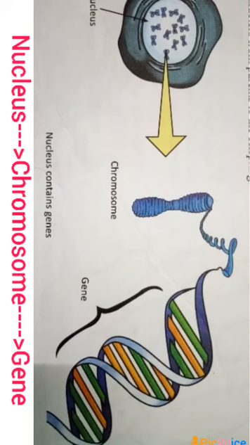Here in this diagram, you can see the structure of the nucleus. Inside the nucleus are thread-like structures which later become chromosomes. In human beings, there are 23 pairs of chromosomes. Among these, 22 pairs are called autosomes and one pair is called sex chromosome. This sex chromosome determines whether a newborn will be a boy or a girl.